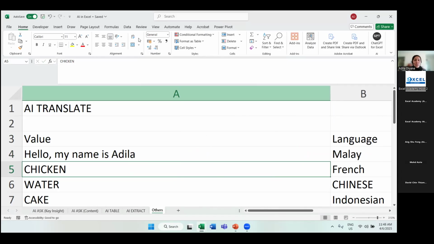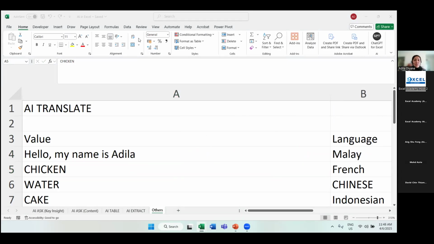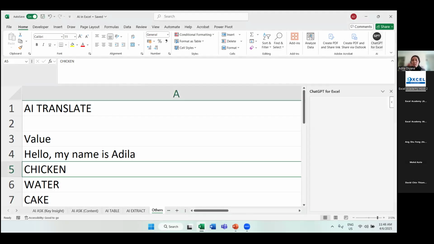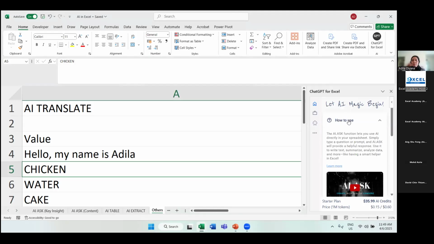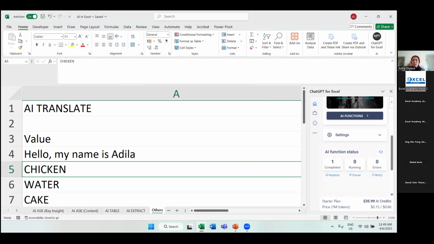Okay, Felix, I have a question. Are the examples of AI-enabled functions you are showing all there is? Is there any full function list that can be used with the AI command? AI.ASK, AI.TABLE, we've covered. Actually, if you open your ChatGPT for Excel here, they have some suggestions as well. They even provide you some guidelines. If you look on the right side here, how to use AI.ASK.